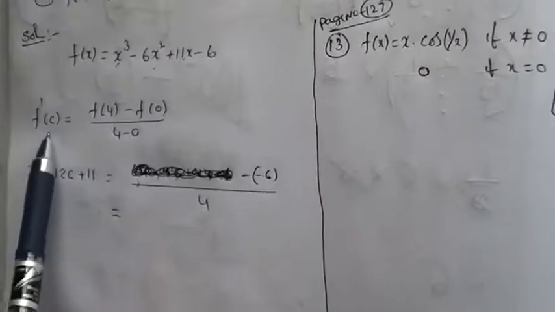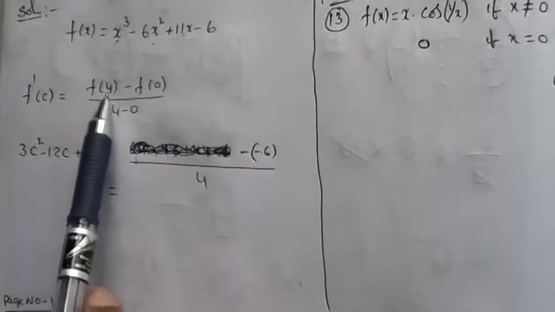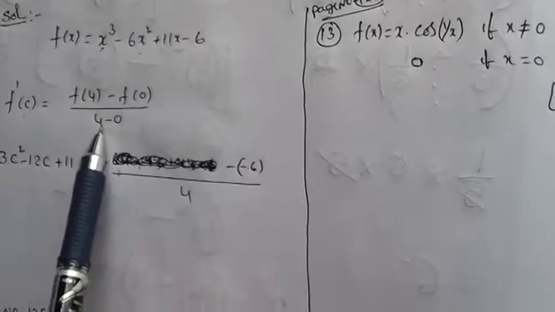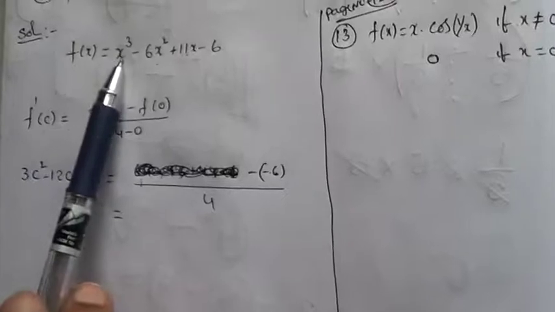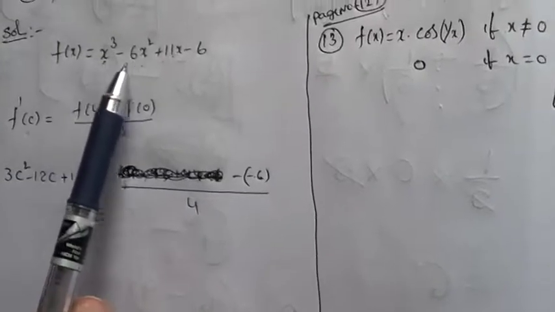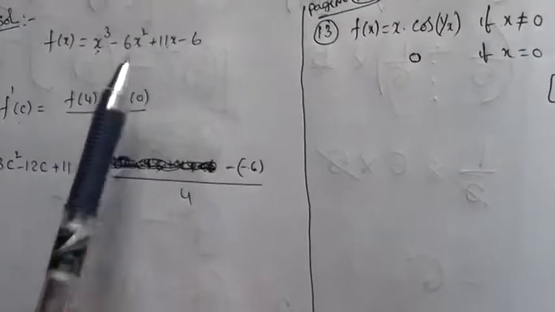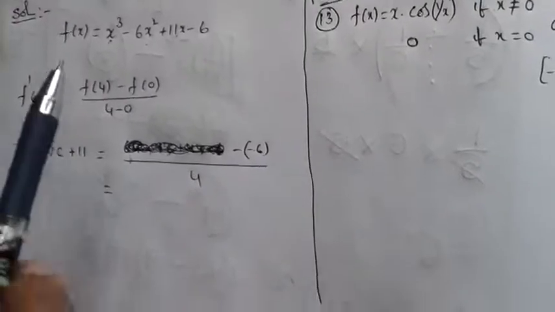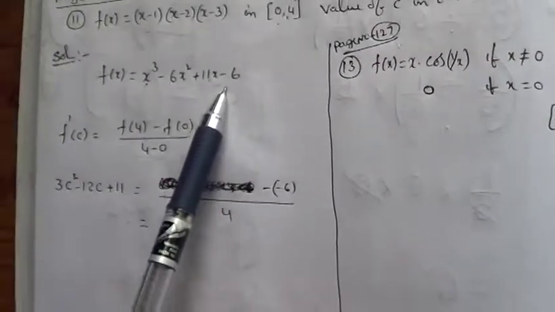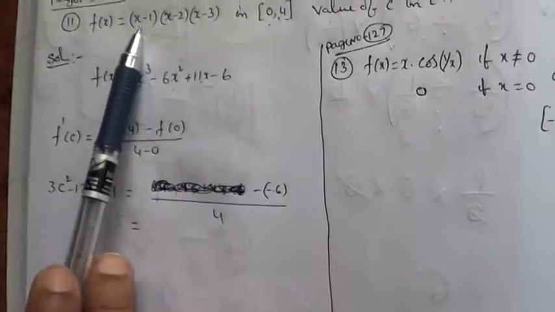Now we are finding f dash of c is equal to (f of 4 minus f of 0) divided by (4 minus 0). Now what is f dash of c? 3c square minus 12c plus 11, that is f dash of c. What is f of 4? Instead of substituting here f of 4, you can substitute here. What is f of 4?